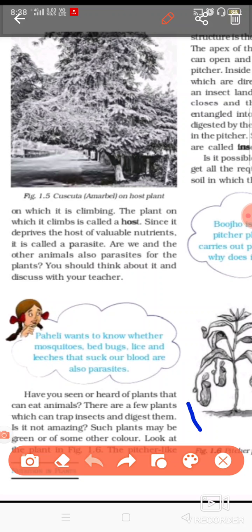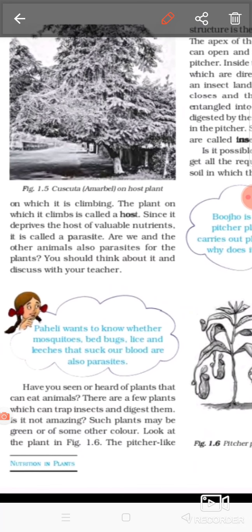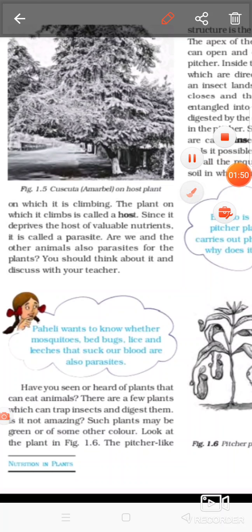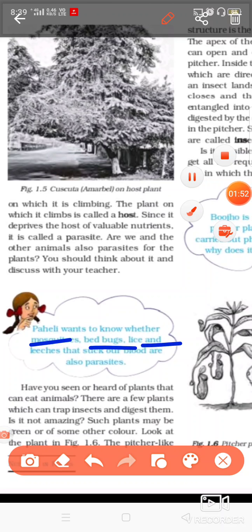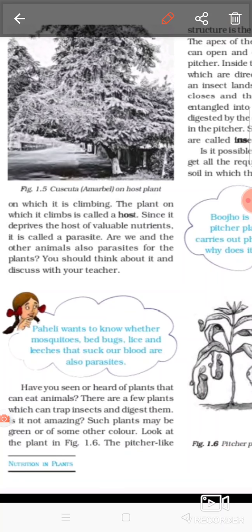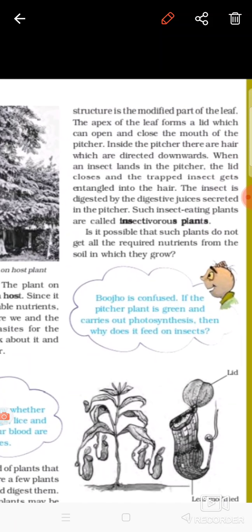Other than that, there are some living beings which live in our body, like mosquito, bed bugs, lice, leeches. Do you know that these are also parasites, because they are living on our body and taking the nutrition from us in the form of our blood, because our blood is very rich in nutrients. So these are the animals or insects which are parasites.